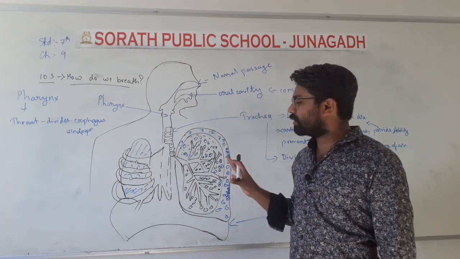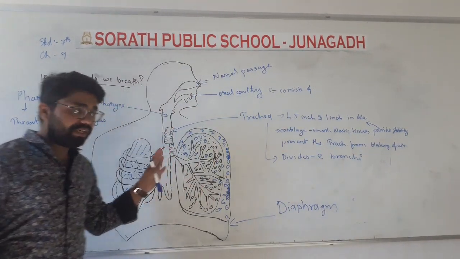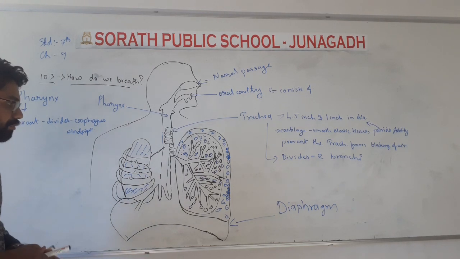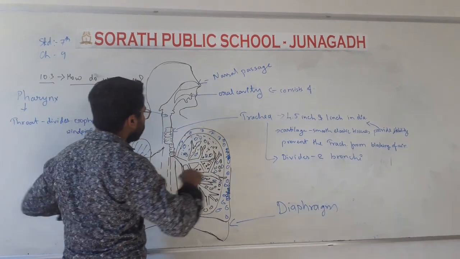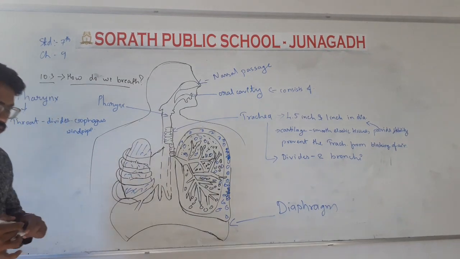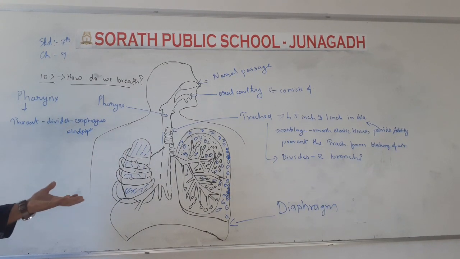This is just the overall representation of how do we breathe. Okay students, now this is the diagram of our internal structure, where do we take air and where does it go and all these things.